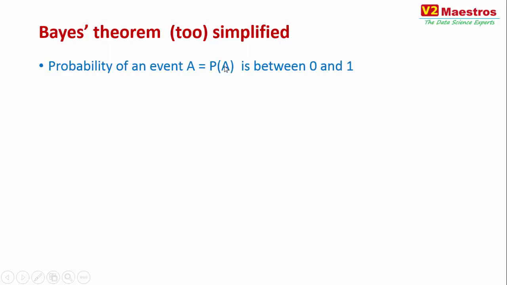So let us say we have the soccer World Cup, and we have Argentina and Germany playing, and you can ask what is the probability of Argentina winning the World Cup. So the event A we are talking about is Argentina winning the World Cup, and it may be something like 0.4 or 40% chance, for example.